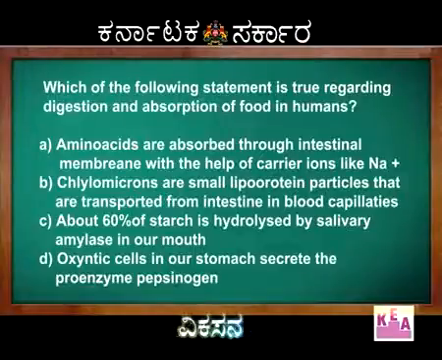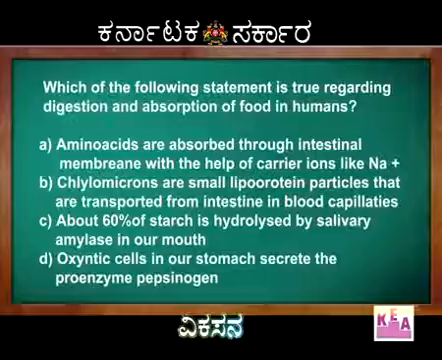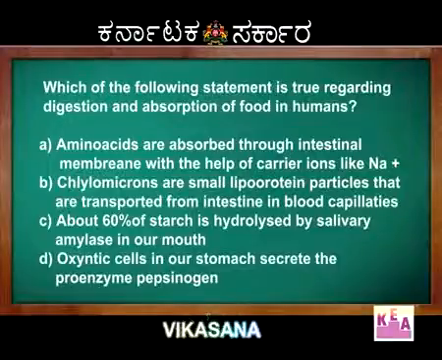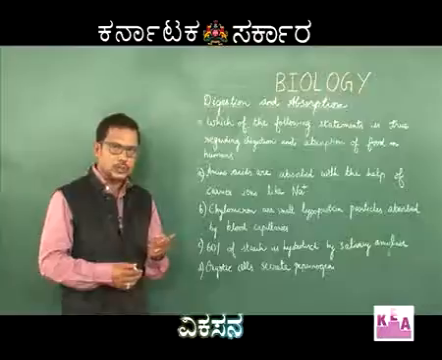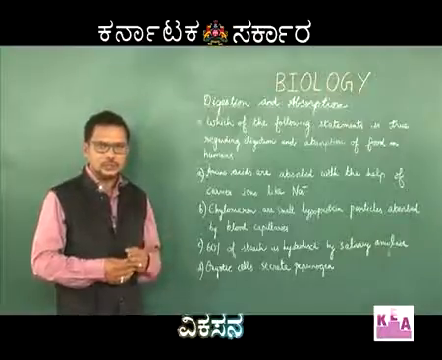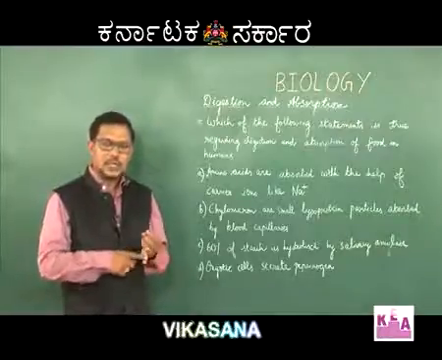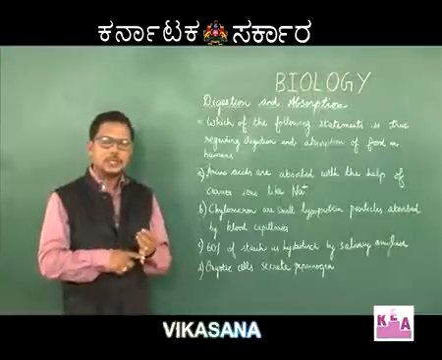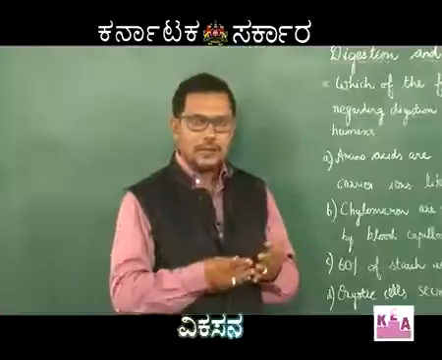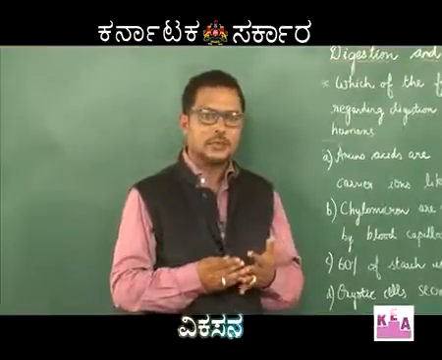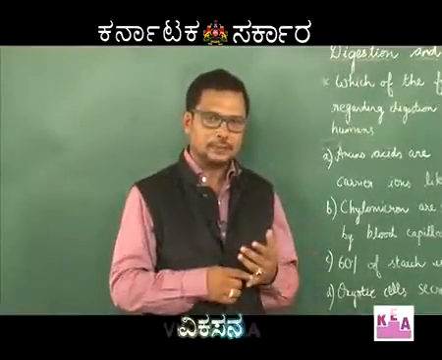If you look into the options, the first option is that amino acids are absorbed with the help of carrier ions like sodium. Here there is facilitated absorption. There are three types of absorption in the digestive system. First is passive absorption, which takes place through the villi by concentration gradient without expenditure of any energy.